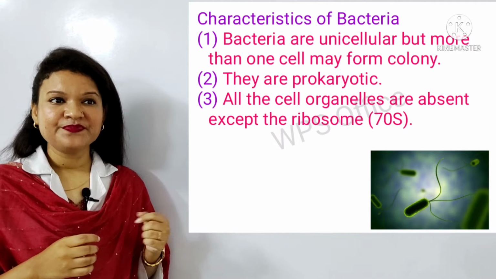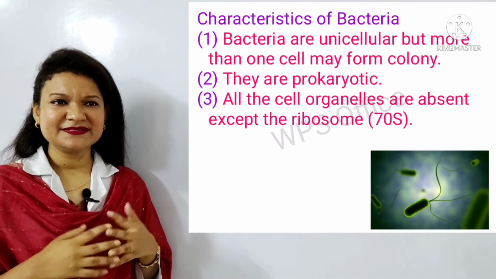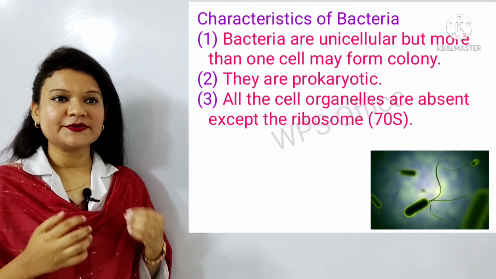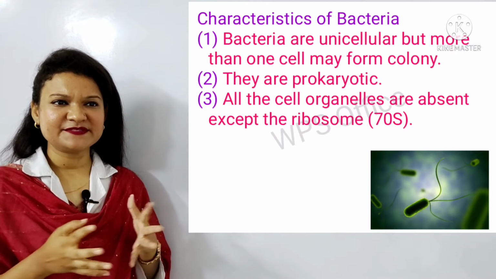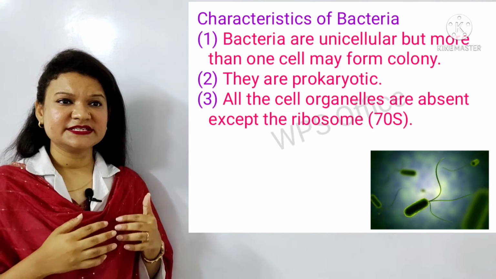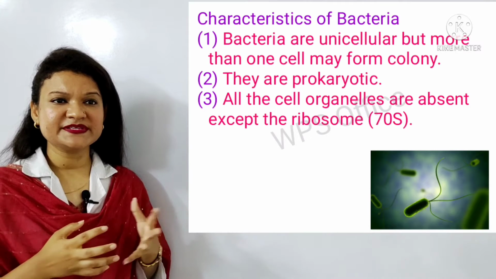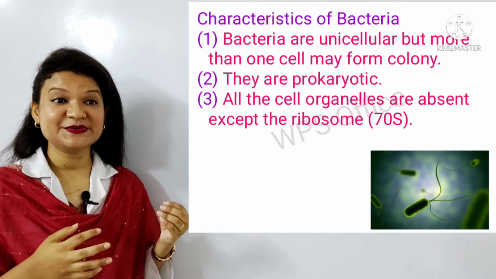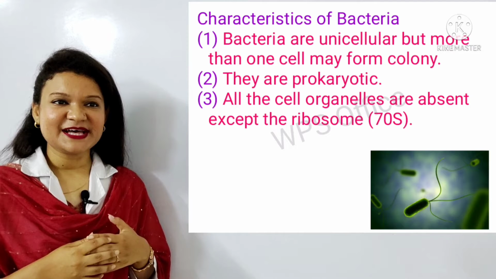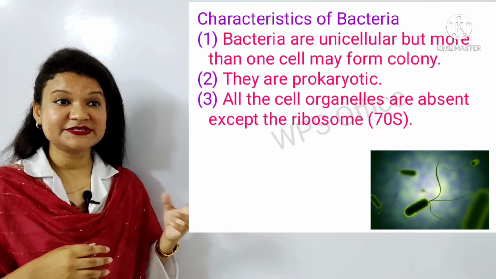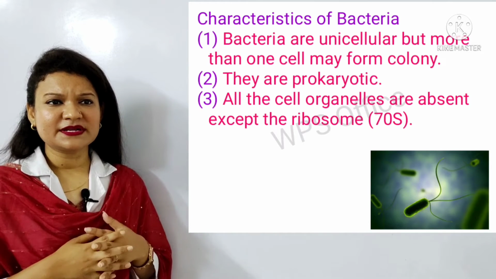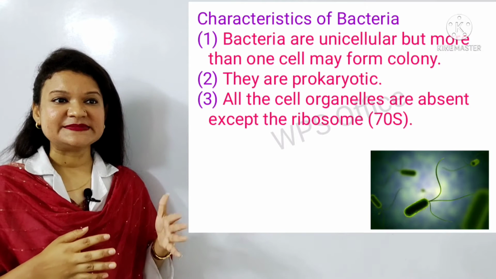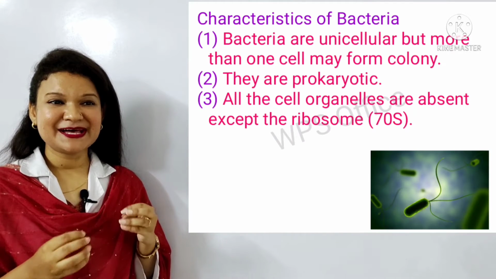Number 2, they are prokaryotic, that is, a cell wall organized nucleus is absent in the cell and a circular DNA molecule represents the nuclear material, which remains present in the cytoplasm. Number 3, all the cell organelles are absent except the ribosome, that is 70S type.